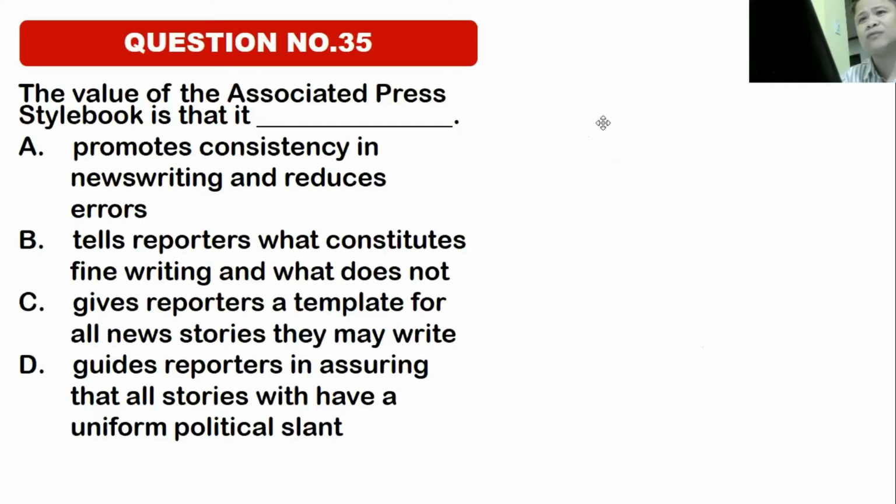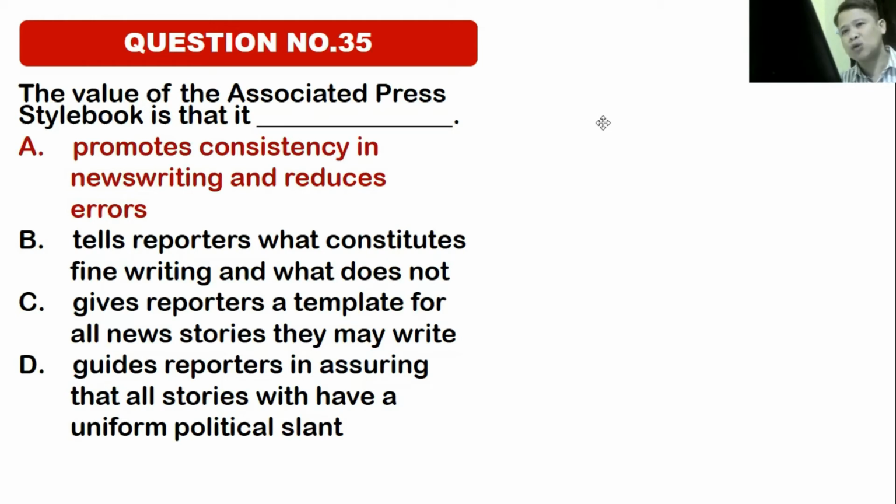Now let's go to question number 35. The value of the Associated Press style book is that it A, promotes consistency in news writing and reduces errors. B, tells reporters what constitutes fine writing and what does not. C, gives reporters a template for all news stories they may write. And D, guides reporters in assuring that all stories have a uniform political slant. Okay, the correct answer is promotes consistency in news writing and reduces